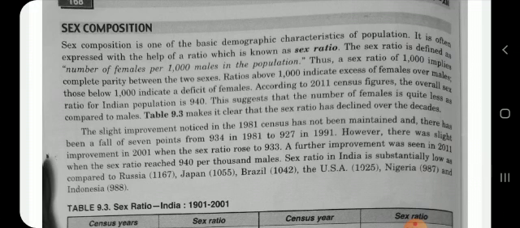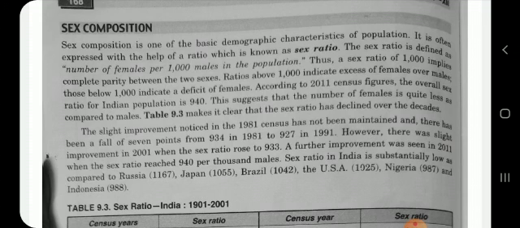Actually, the sex ratio is considered favorable if there is an equal or a higher number of females per thousand males in the population, and adverse or unfavorable sex ratio means that there is a lower number of females per thousand males in the population, right?